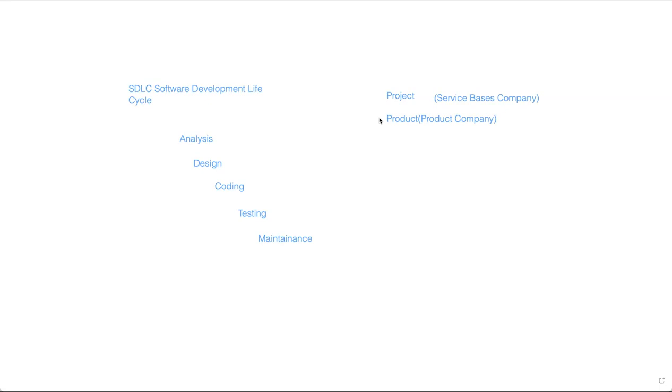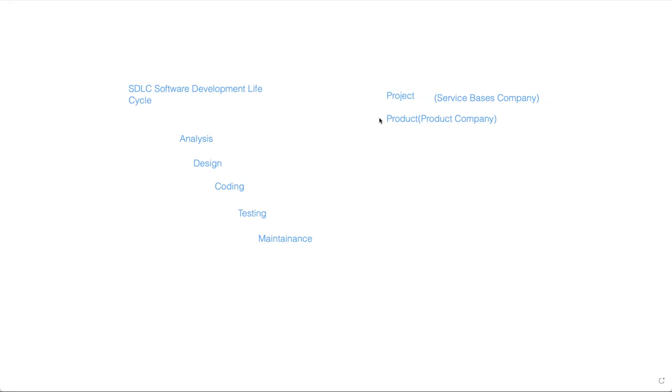A project takes requirements from customers, meaning end users, like in our previous example, a bank. The bank has some requirements. They want to automate their daily tasks. So they approach the company: I want this type of software where I can handle my day-to-day activities. That is called a project. The customer comes to the IT industry and gives requirements for the company to develop.